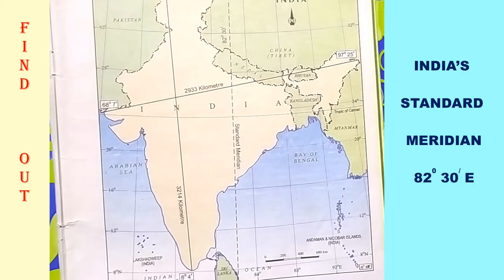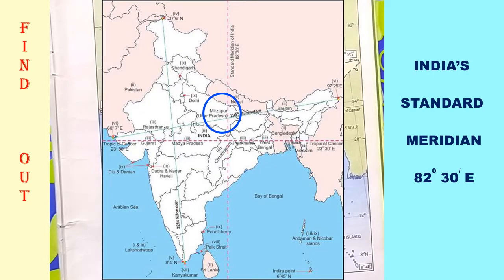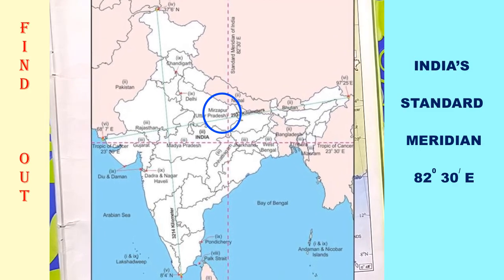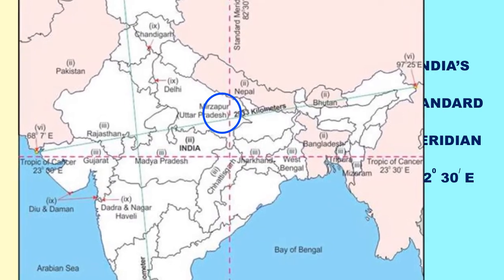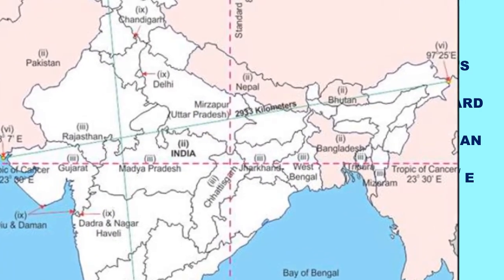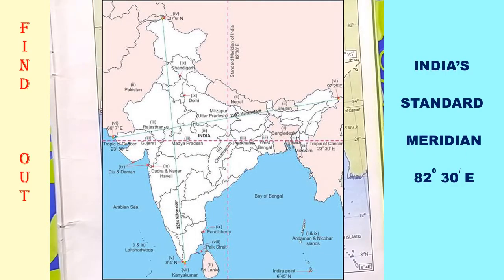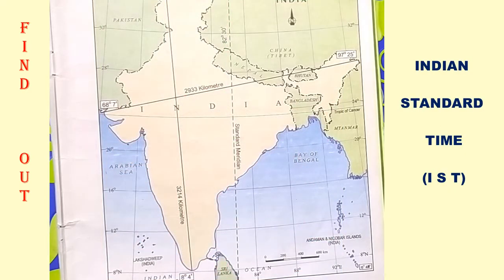Why the time lag is 2 hours, we already discussed. Hence the time along the standard meridian of India, 82 degrees 30 minutes east, passing through Mirzapur, Uttar Pradesh, is taken as the standard time for the whole country. Otherwise, different regions of India would have different times, which would create many problems, isn't it? So one common standard time has been selected for the whole country, and this time is called Indian Standard Time, or IST.